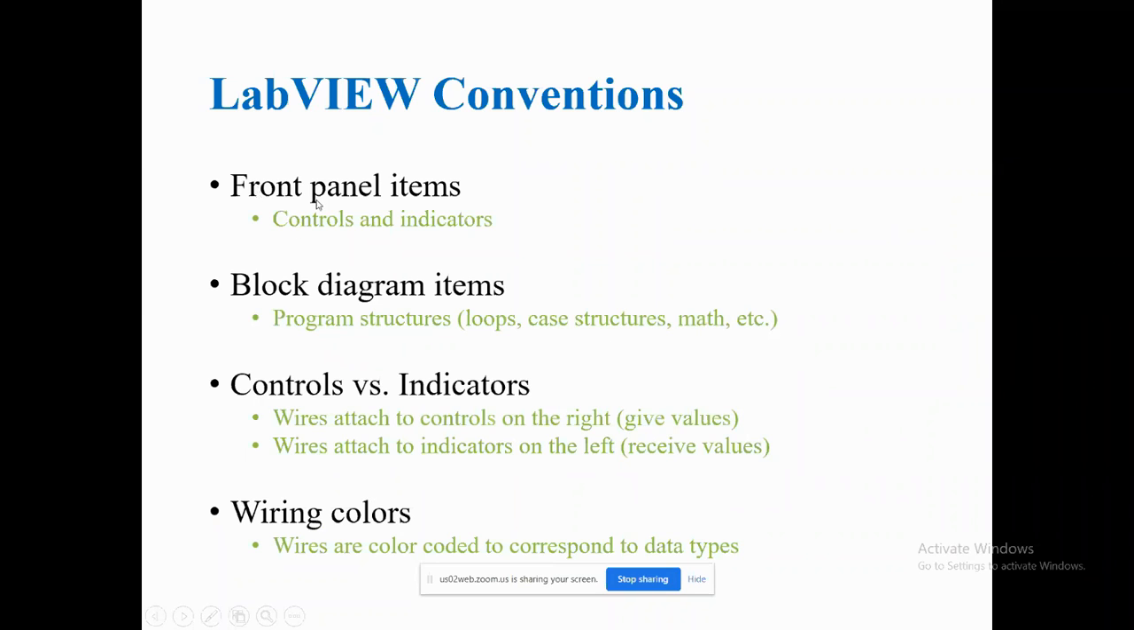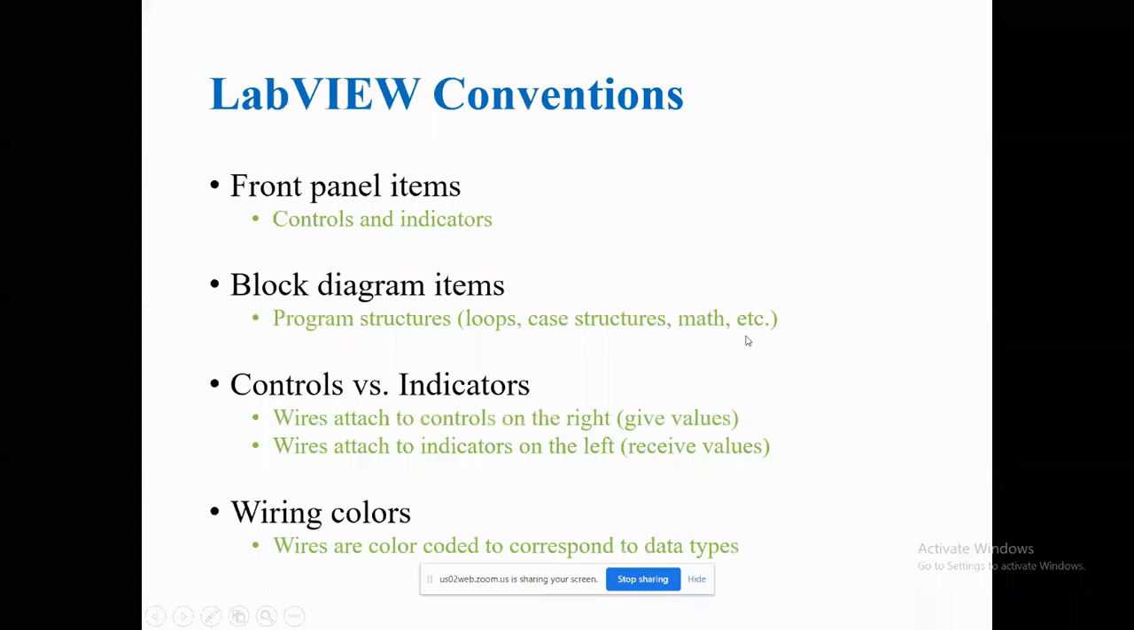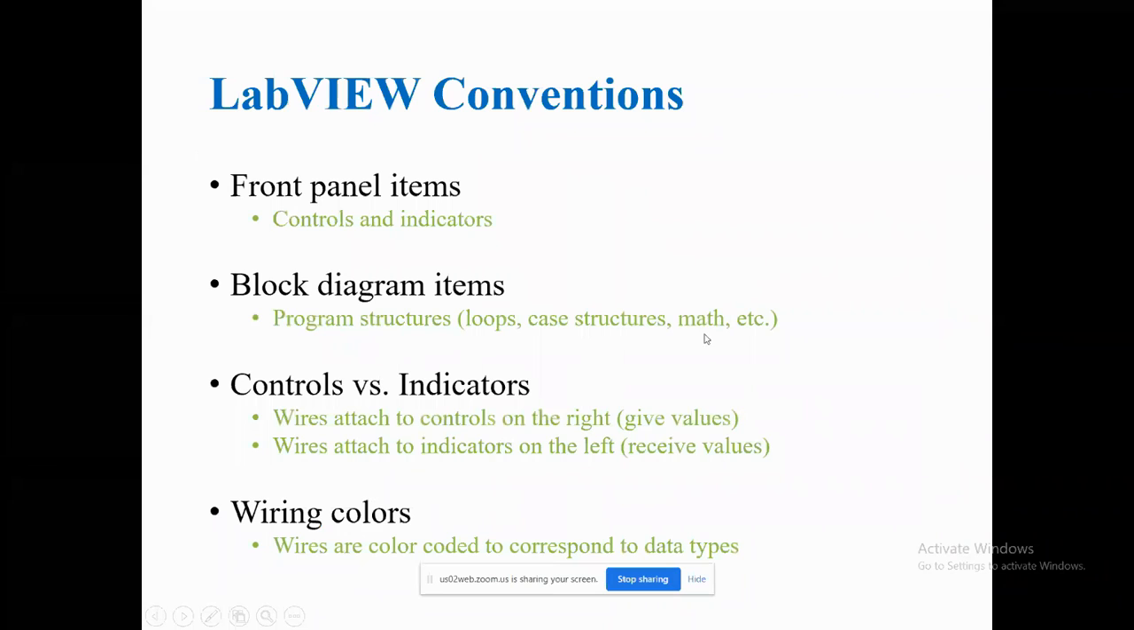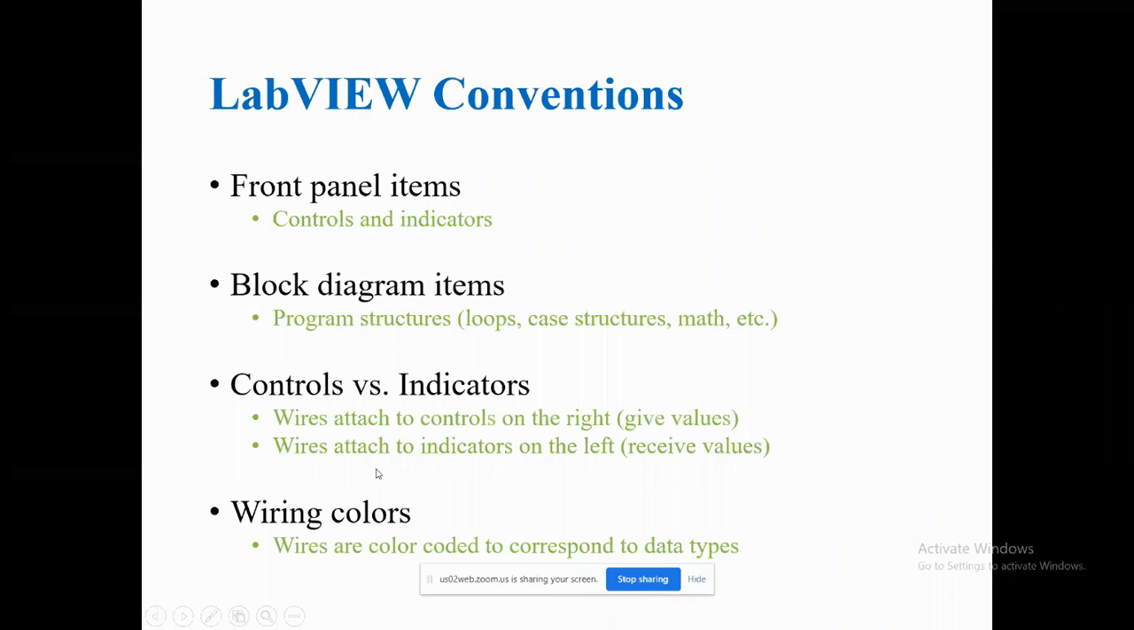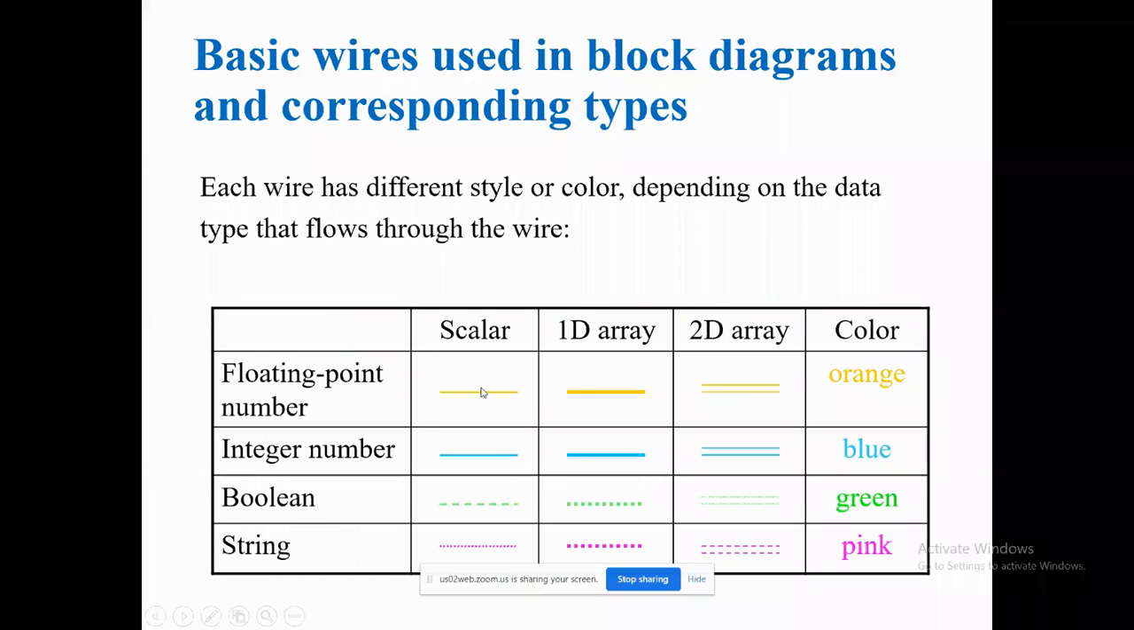See, front panel items, we can see the controllers and indicators, and the block diagram items: loops, case structures, and mathematical descriptions like covariance and variance. All these kinds of things are already developed, and you're supposed to use them. That's it. Program structures, controllers versus indicators. For controllers, you give the values, and indicators receive the values. Wiring is the connection between two nodes or two ports. Yeah, you can see these are the wiring standards.